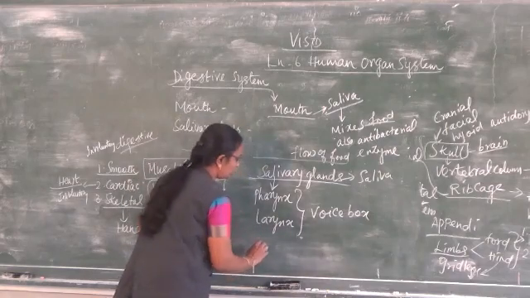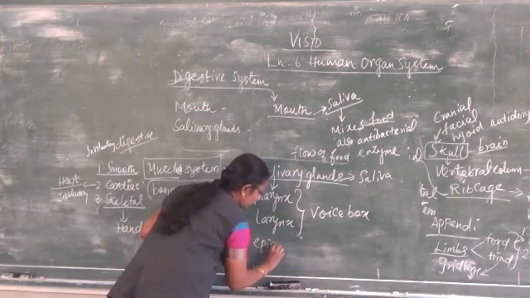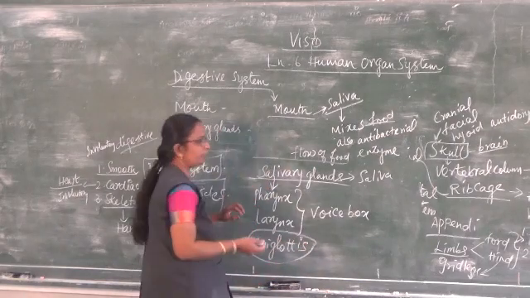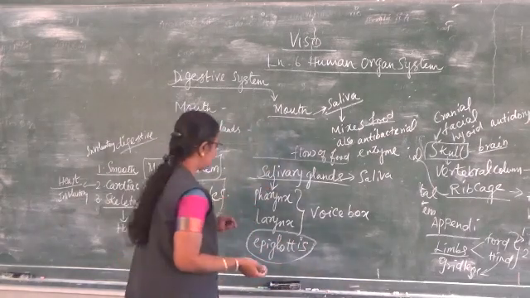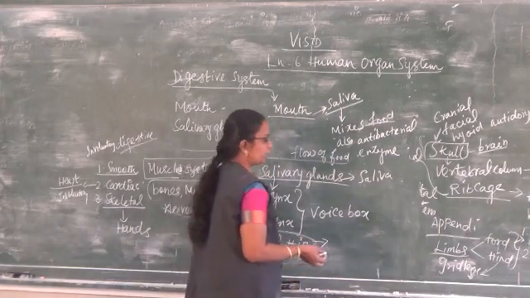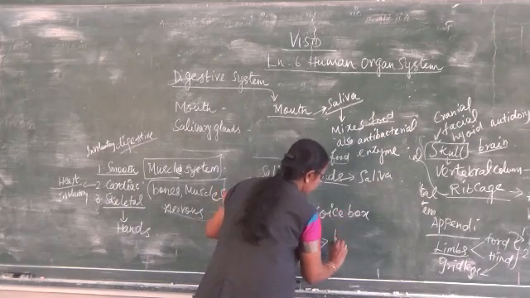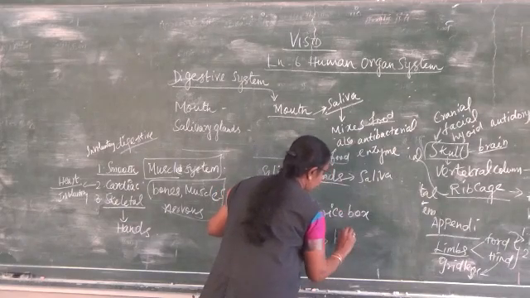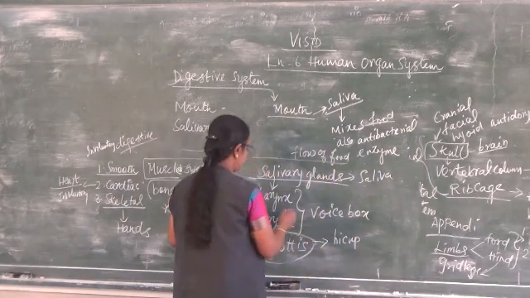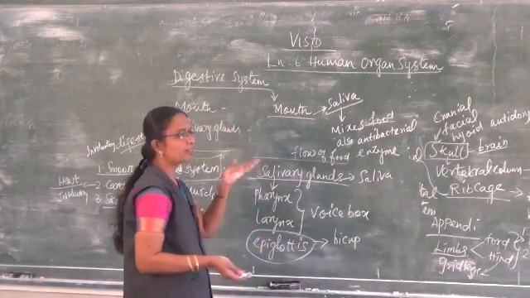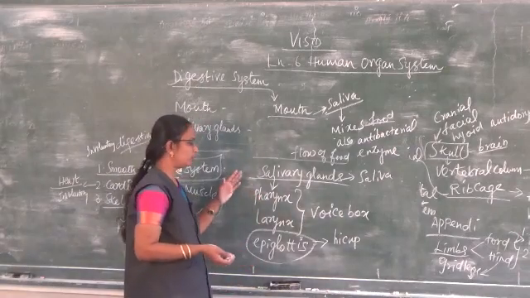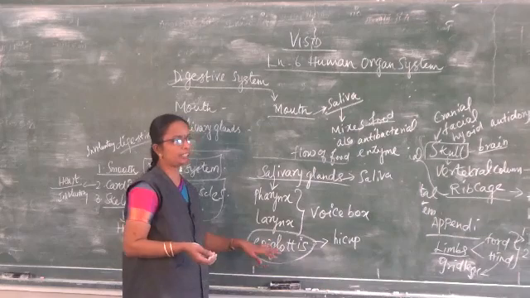There is one more thing, that is the epiglottis. What does it do? It prevents the food from entering there. So if we eat the food in a hurry, what happens? Sometimes hiccups come because the food enters into the epiglottis. The epiglottis closes the voice box. Otherwise the food enters and then hiccups come.